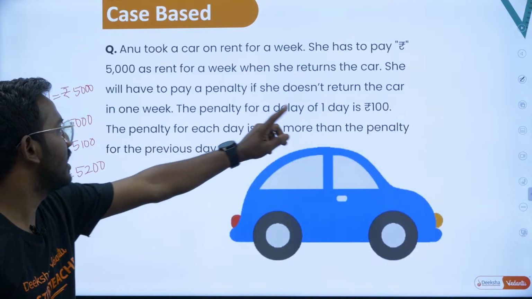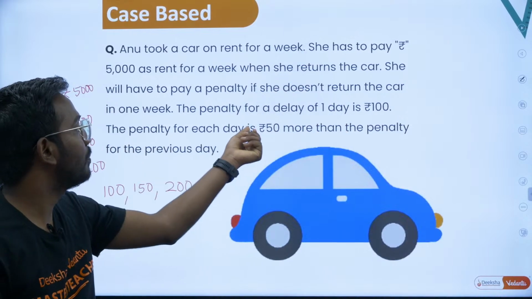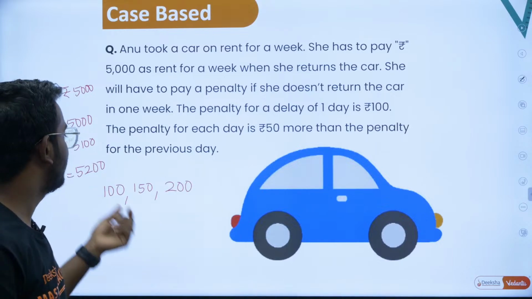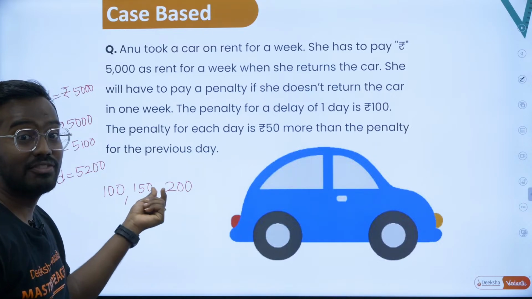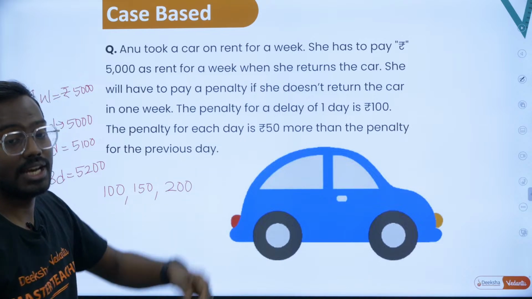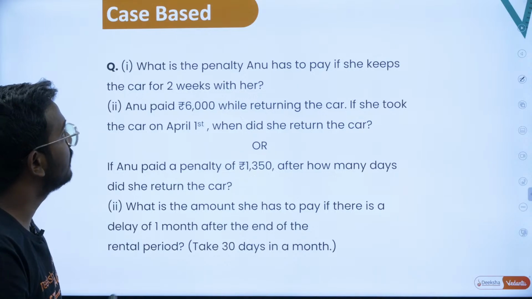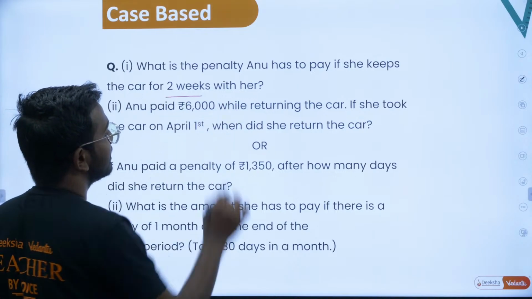So the fine for the first day is 100. The next day she'll have to pay an extra 50, and keep on adding. So first day 100 rupees, next day 150, next day 200, next day 250 and so on. Next, what is the penalty Anu has to pay if she keeps the car for 2 weeks with her?